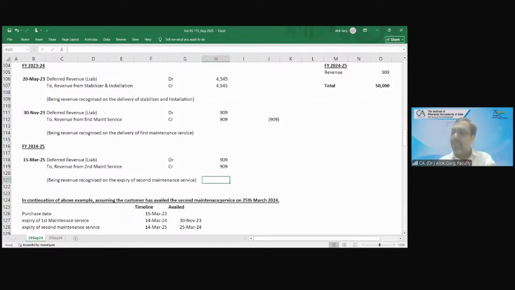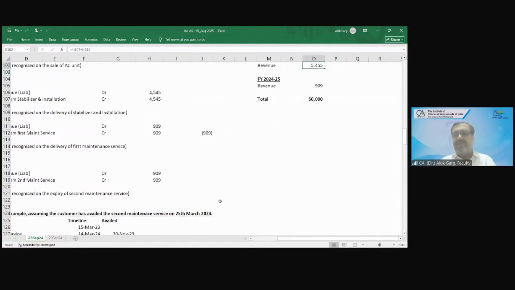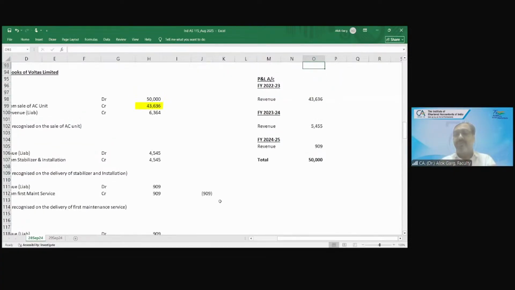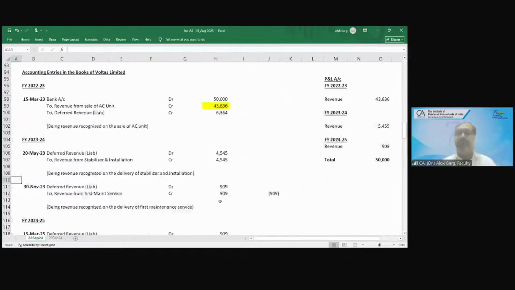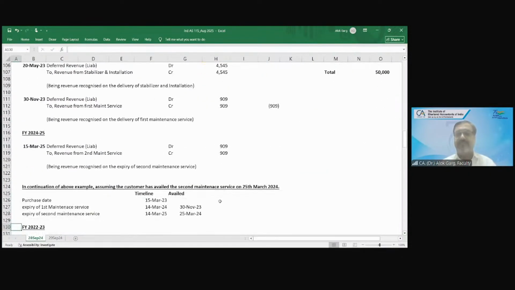Okay. So what is the revenue in 24-25? 909 is the revenue for 24-25. So this is the 50,000. This is how this revenue is going to be recognized. The accounting entry is this deferred revenue liability. I hope this is clear to everyone. Yes, sir. It's very much clear, sir.